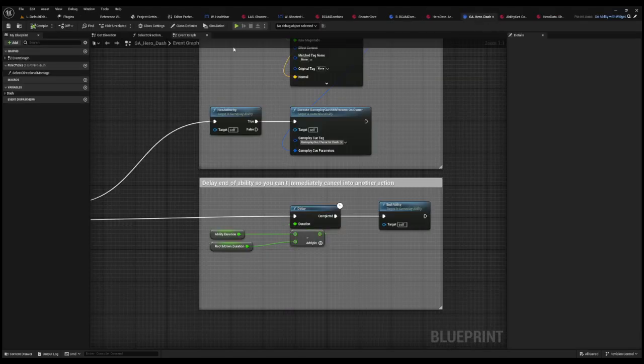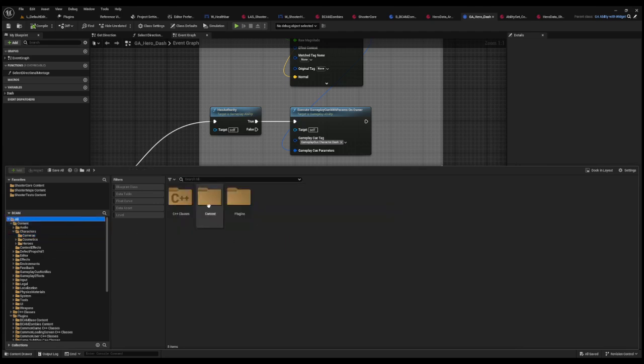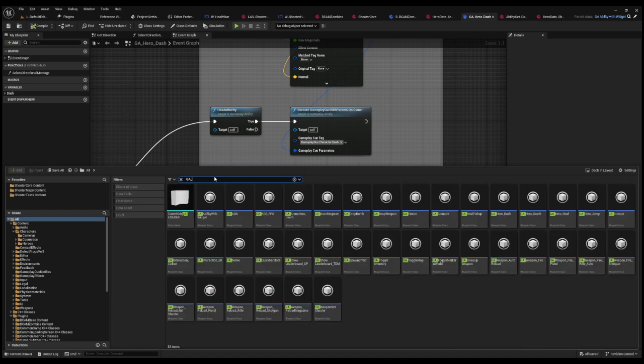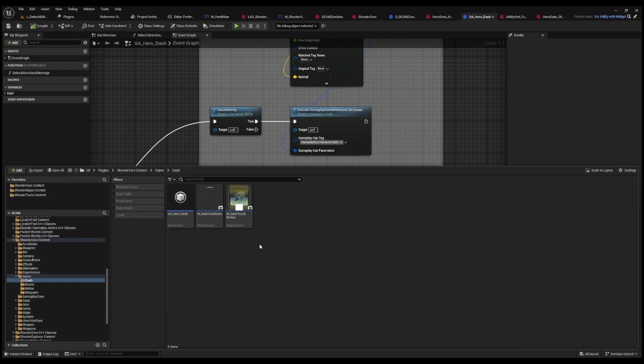So in default Lyra, when you start off, your gameplay ability that you're given on a list in Shooter Core includes what's called gameplay ability hero dash. Okay, so if I take hero dash and we go search for it, remember if you click on something and then you search, it's only going to search in that. So I'm going to click on all, GA, hero dash. Okay, we're going to open this up. Sorry, Control B. I should just use the shortcuts.